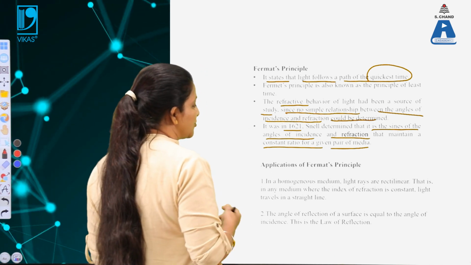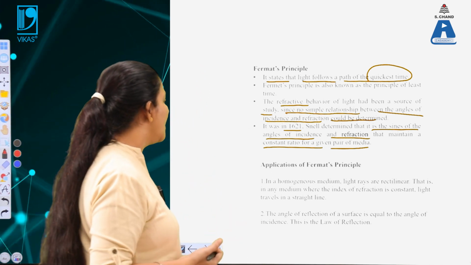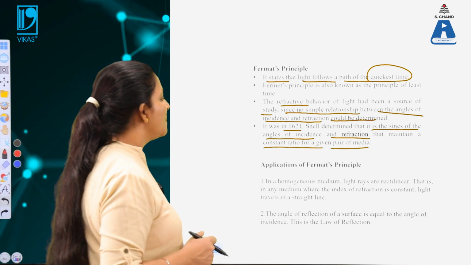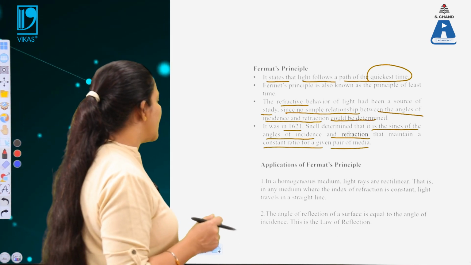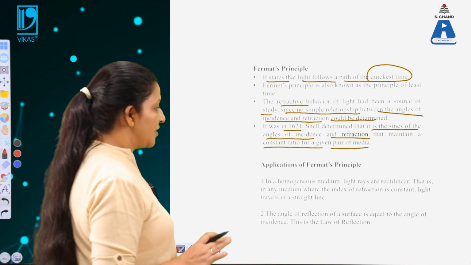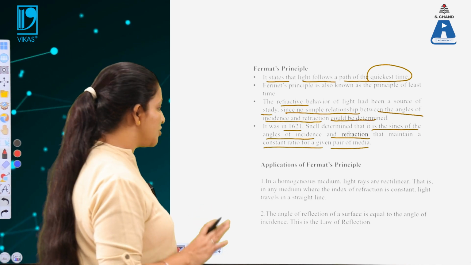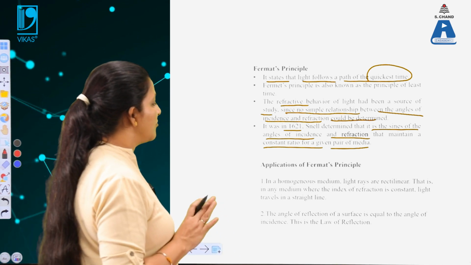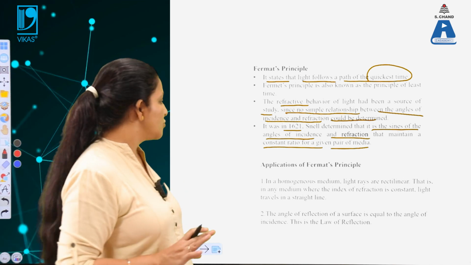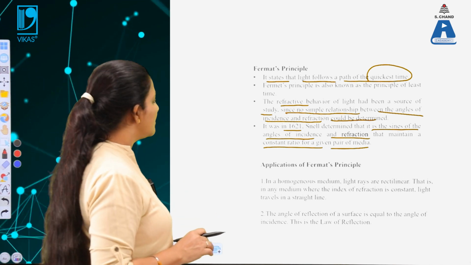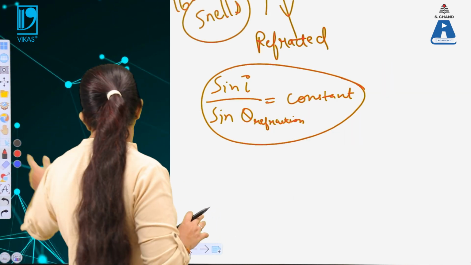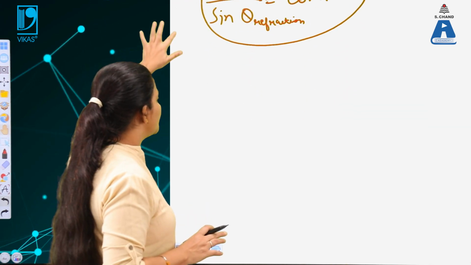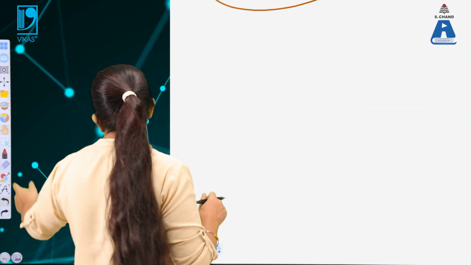Now the basic application of Fermat's principle is that in a homogeneous medium, light rays are rectilinear. That is, in any medium where the index of refraction is constant, light travels in a straight line. What does that mean? There are two kinds of media: one is a homogeneous medium and the second is a heterogeneous medium.